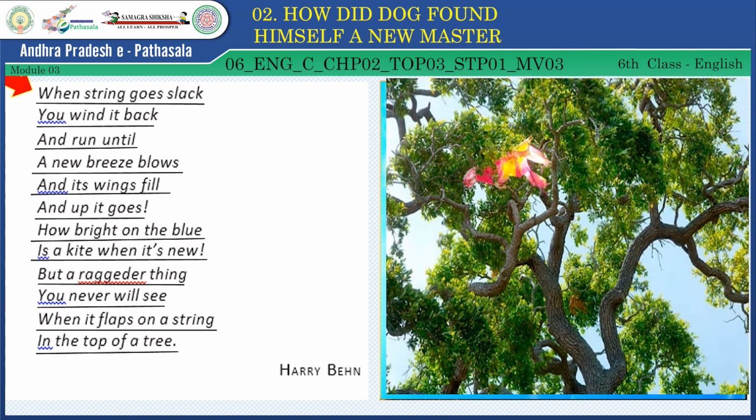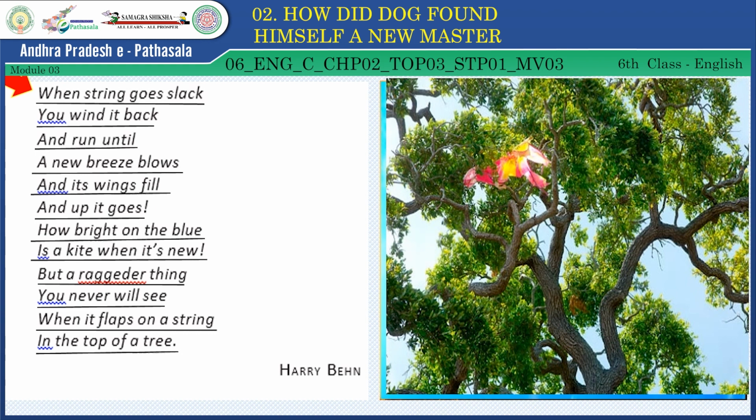When a new breeze blows and its wings fill, up it goes, and it seems to be bright in the blue sky. But the unhappiest thing is that you will never see it again when it flaps on a string in the top of a tree.